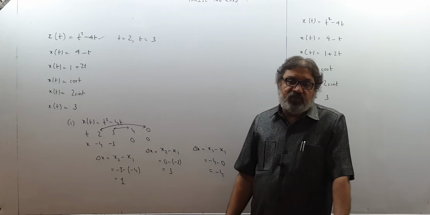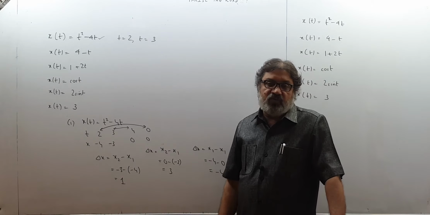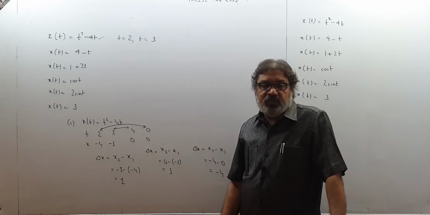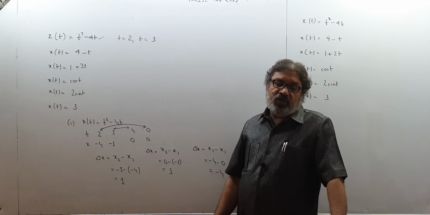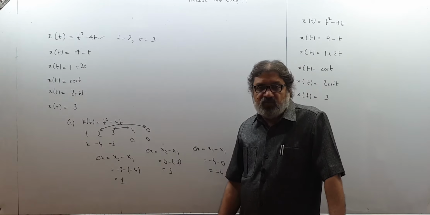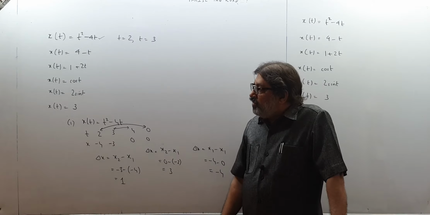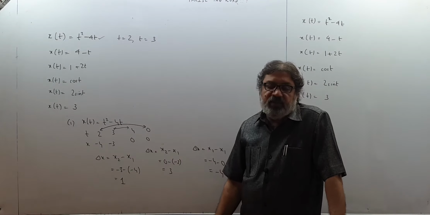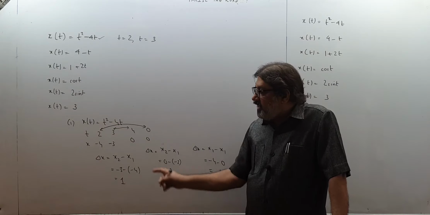For t1 you will get x1, initial time t1, initial x coordinate x1, final time t2, the later time, and the final coordinate x2, you will get delta x will be x2 minus x1. So you can realize that if we have the relation between position and time, we can get displacement very easily.